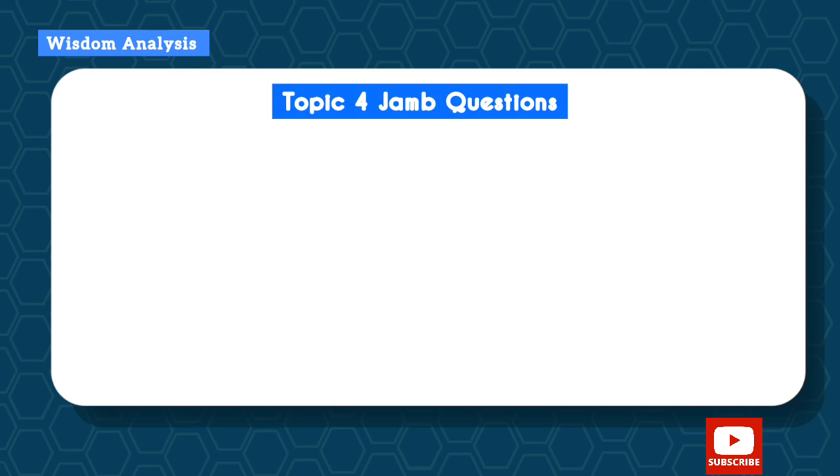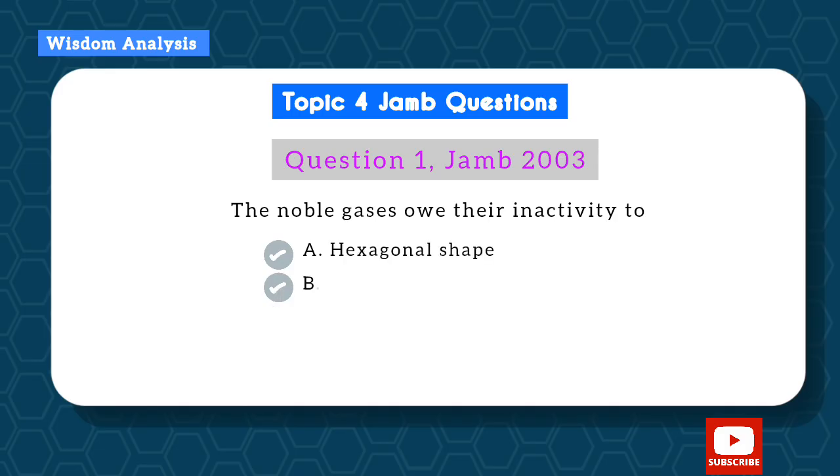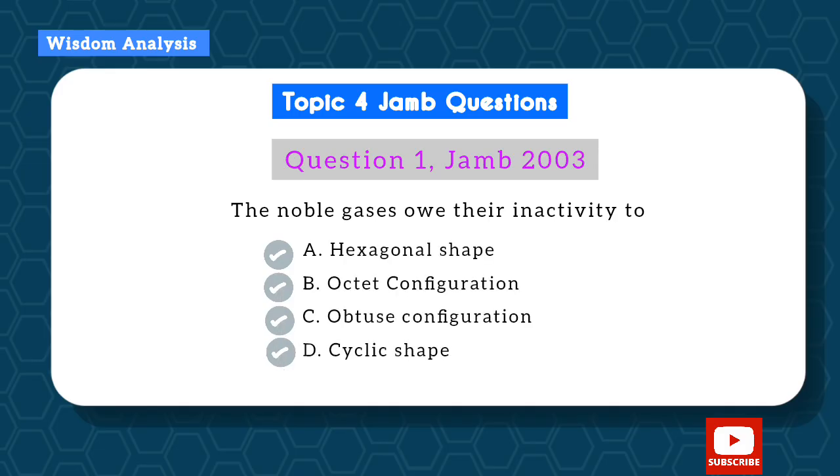Okay, let's take JAMB questions from topic 4. Question 1 is from JAMB 2003. The noble gases owe their inactivity to hexagonal shape, octet configuration, obtuse configuration, or cyclic shape. Now we all know that this is octet configuration because their outermost shells are usually full. So this is octet configuration.